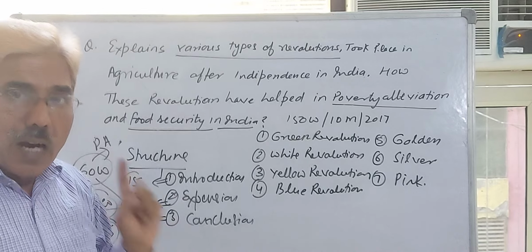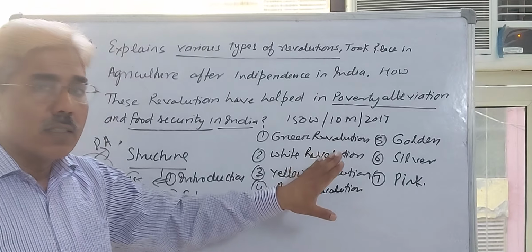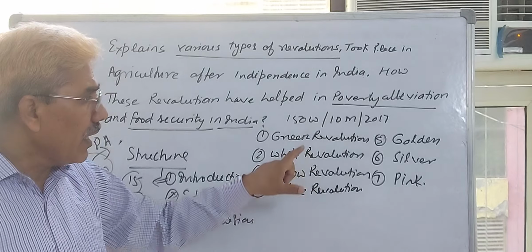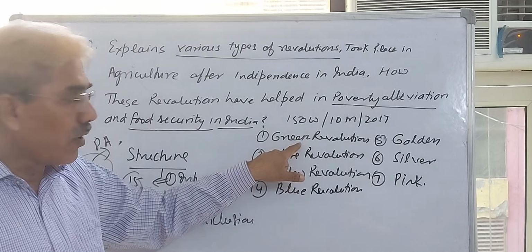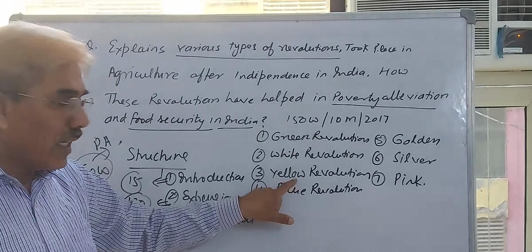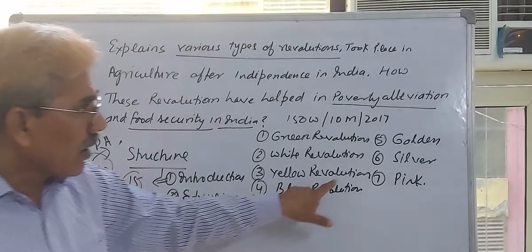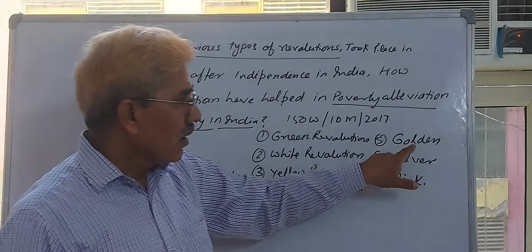Is it clear? After that you will say all these revolutions are respectively increasing the production of food grain, milk, oilseeds, fish, aqua products, fruit, vegetables, flowers, honey, egg, poultry, meat and meat products.